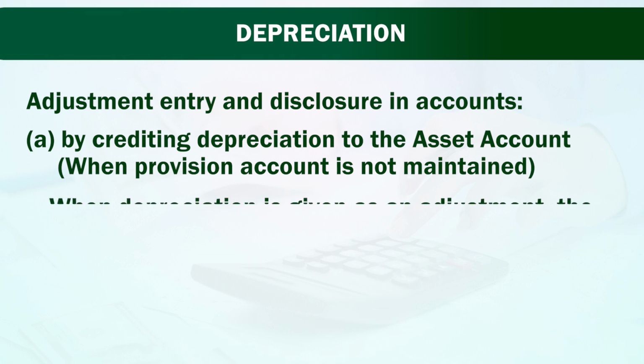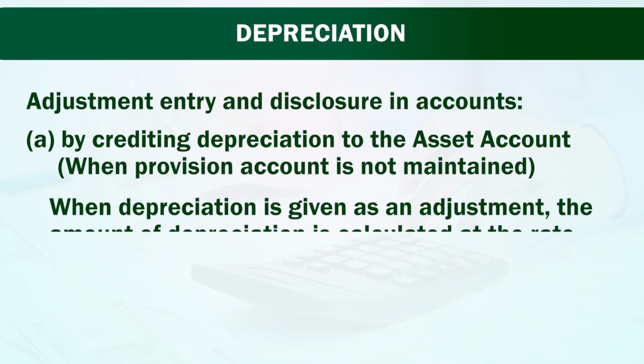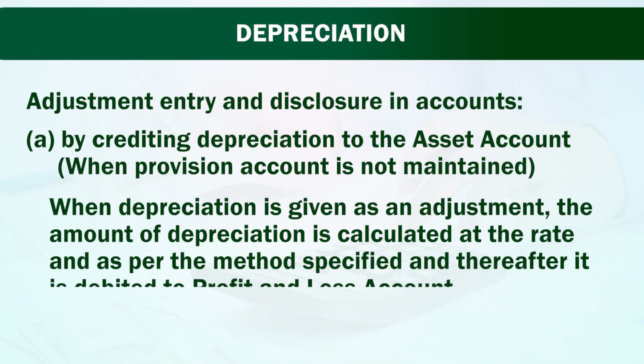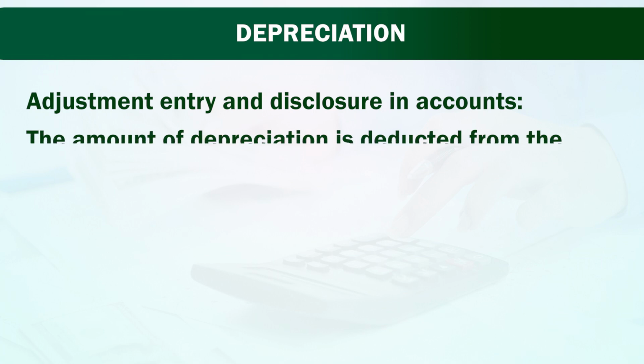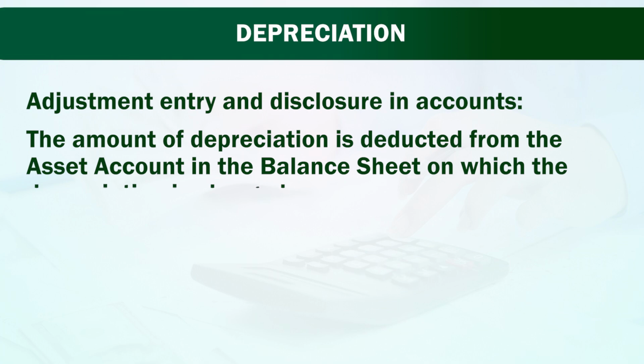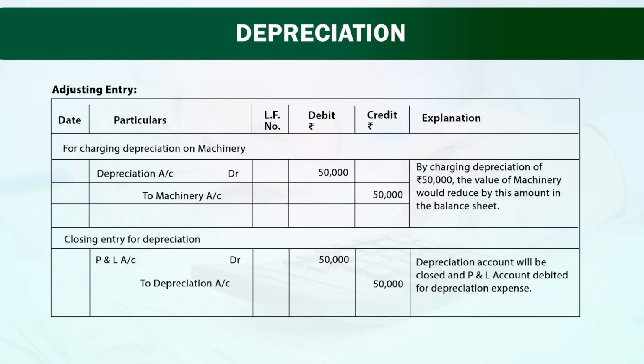When depreciation is given as an adjustment, the amount of depreciation is calculated at the rate and as per the method specified, and thereafter it is debited to profit and loss account. The amount of depreciation is deducted from the assets account in the balance sheet on which the depreciation is charged. Let us have a look on this.